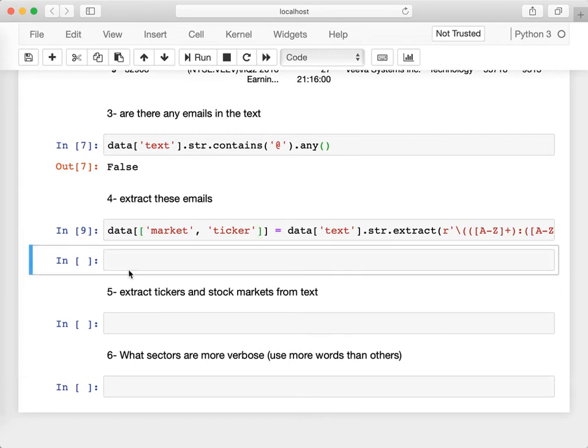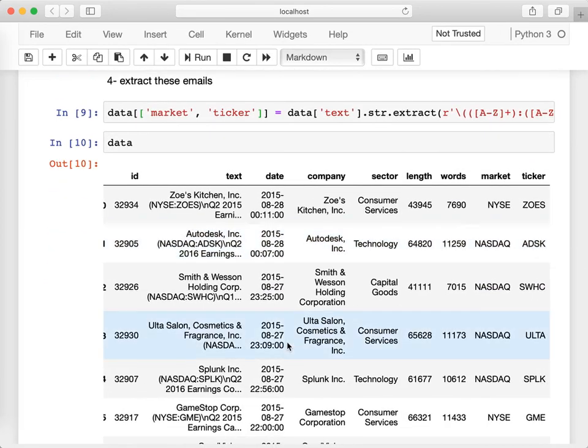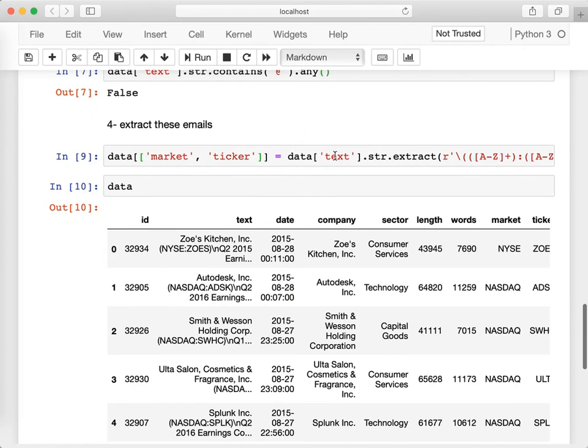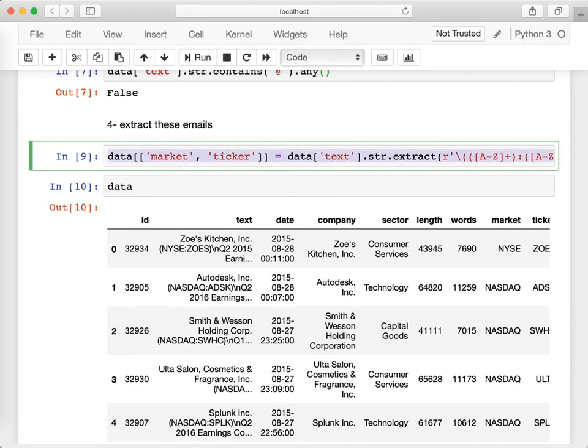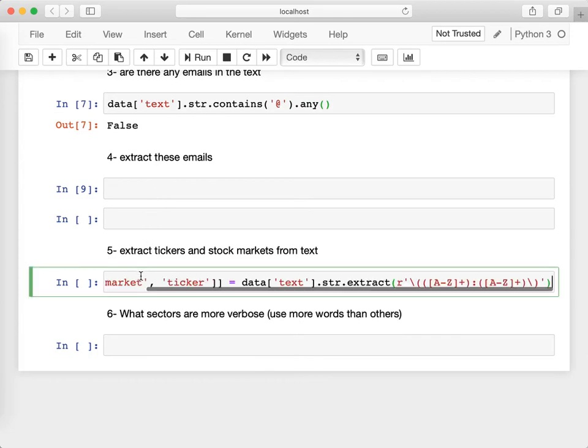So if I take a look at my data now, it contains the market and the ticker. Okay, this probably belongs here.